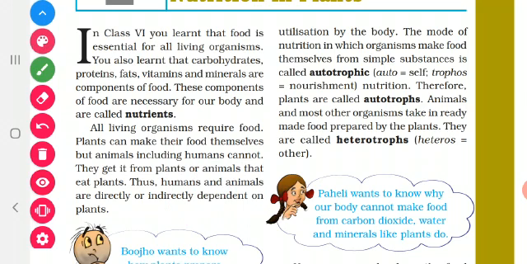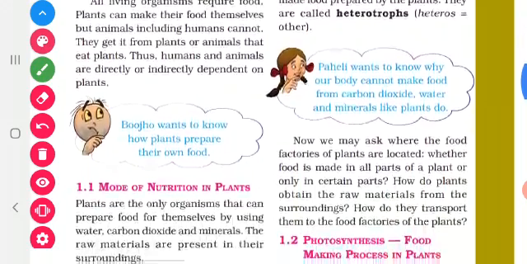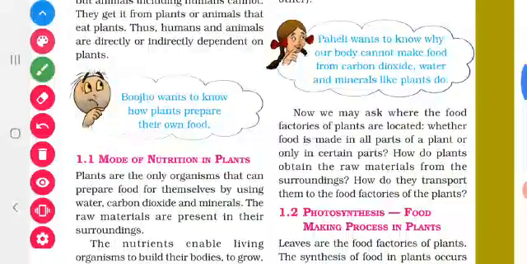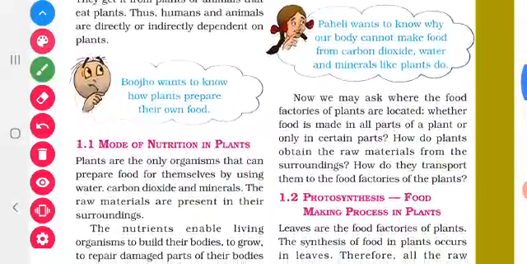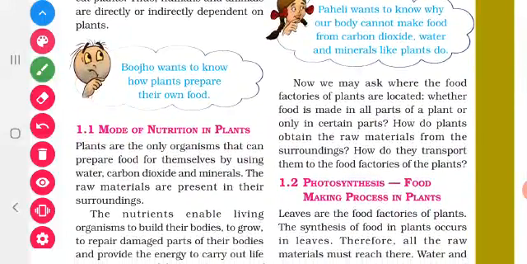Bhuju wants to know how plants prepare their own food. You are very interested in knowing that, isn't it? Okay, how do the plants prepare their own food? They prepare their own food by the process called photosynthesis. In this chapter, we are going to see about this photosynthesis in detail.